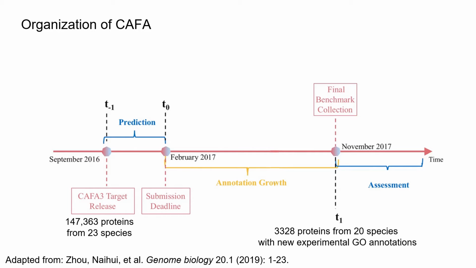In CAFA, the organizer preselects around 100,000 Swiss-Prot proteins from the reference proteomes of around 20 species. The participants are given 4 to 5 months to generate results for all protein targets and submit the results by time t0. After a growth period of 9 months, at time t1, a subset of a few thousand proteins get new experimental annotations. They will be used as assessment targets.